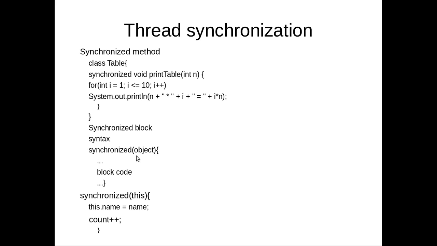Here the this pointer has to be given. Synchronized this means the current object. After that, in between braces, you write the code. When an object enters this block, no other threads are allowed to enter this block.